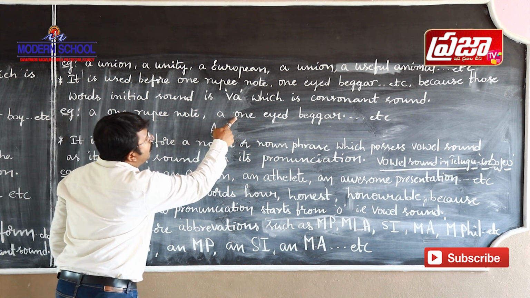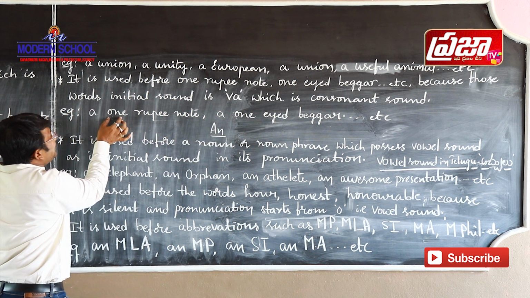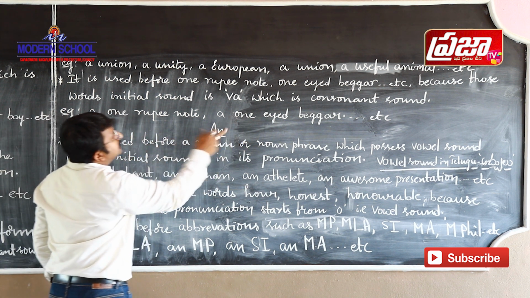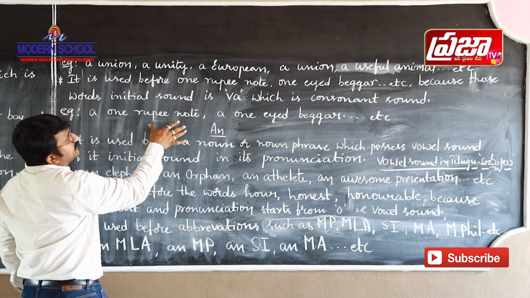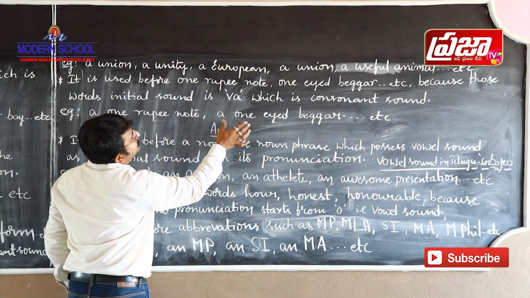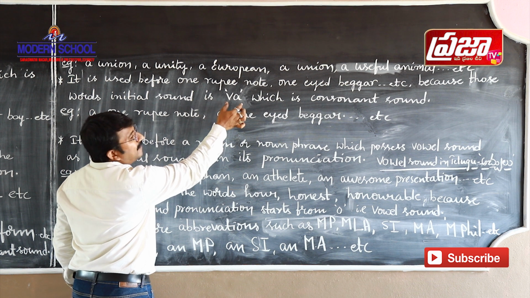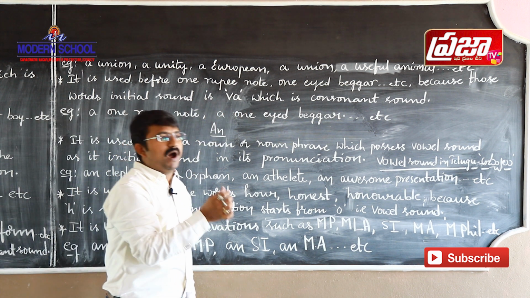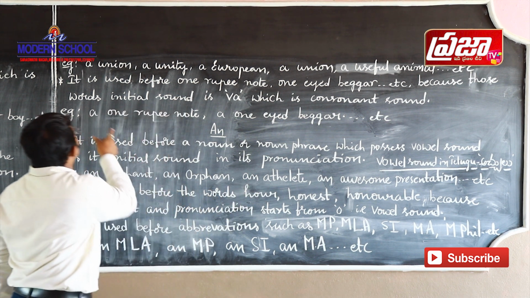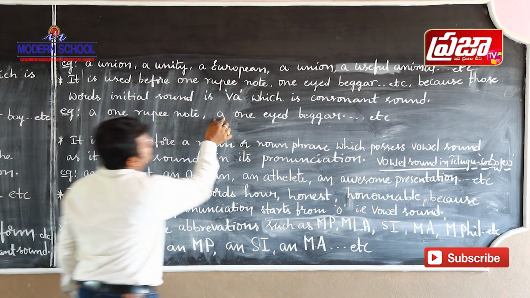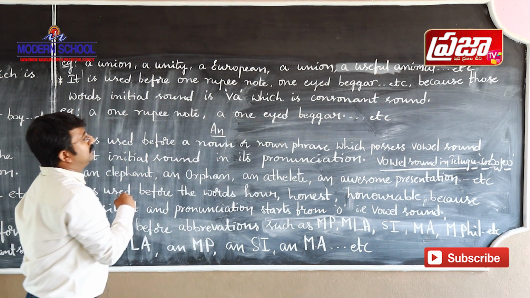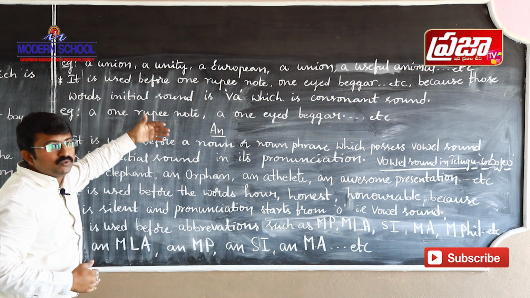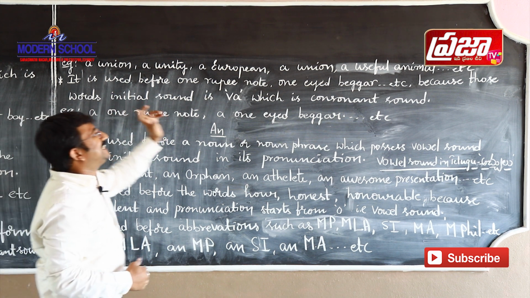But if you take the initial sound of these noun phrases, the initial sound is va. Va is a consonant sound. So, we use a here. These are the places where we use the indefinite article a.